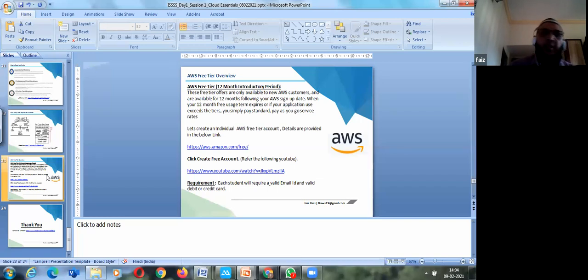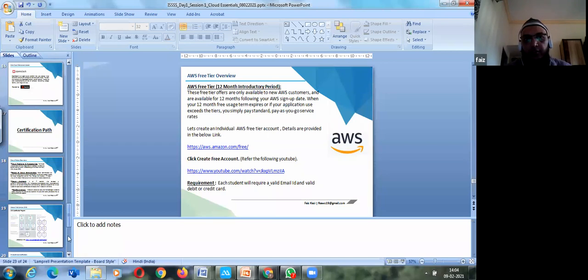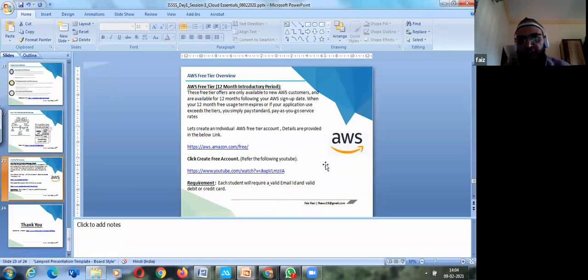I also shared some assignments, and first thing, apart from the assignment, from I think the 14 or 15 participants, can you tell me how many have done the registration part, the free tier registration, AWS free tier? Everybody? Everybody has done the free tier registration?